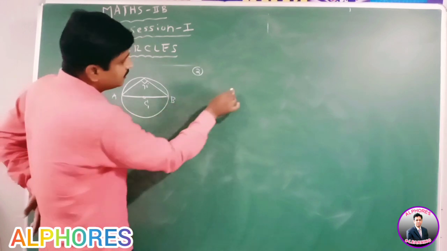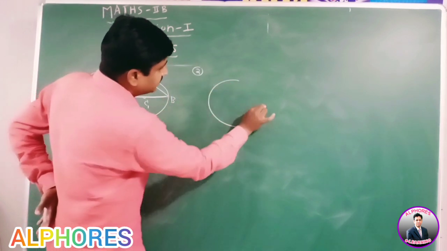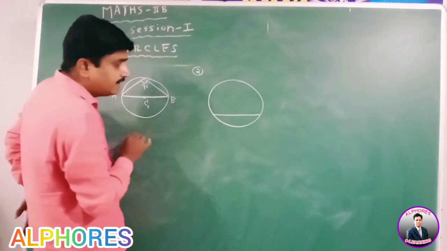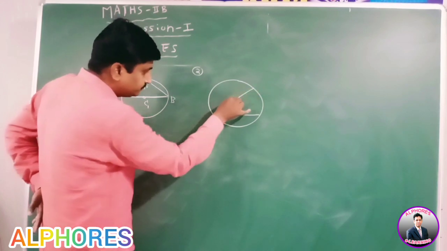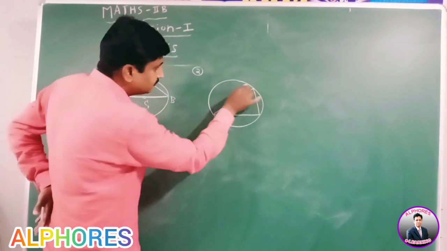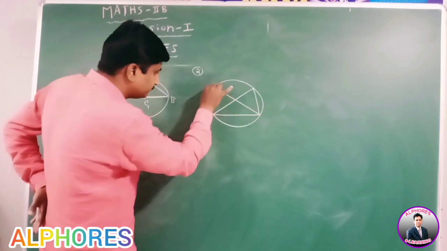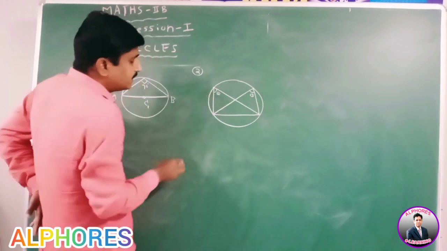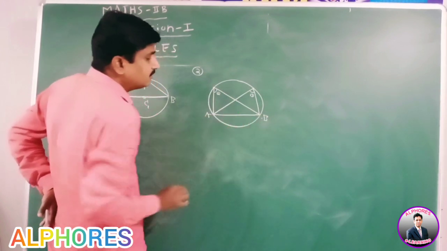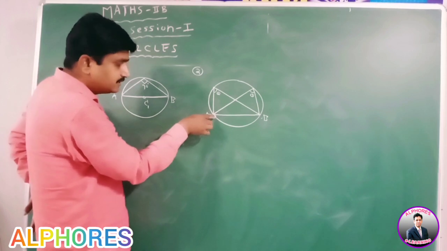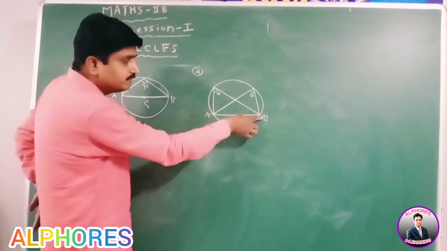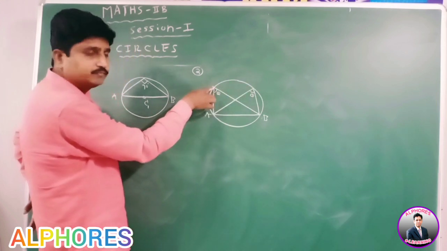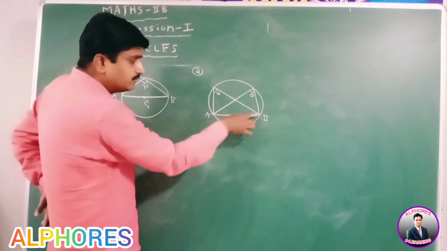Second one, observe here. AB is a chord of the circle.